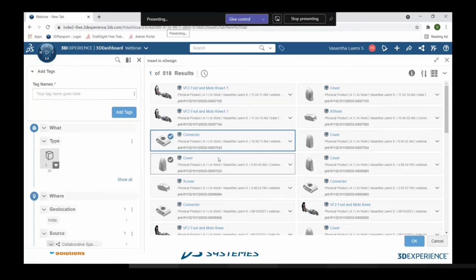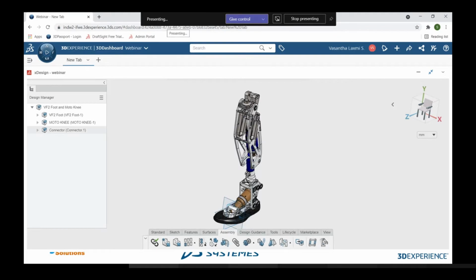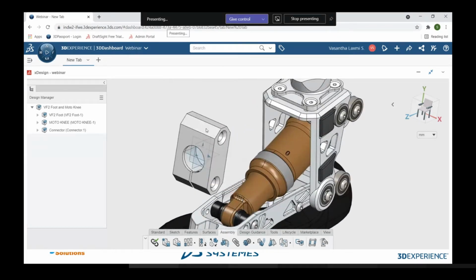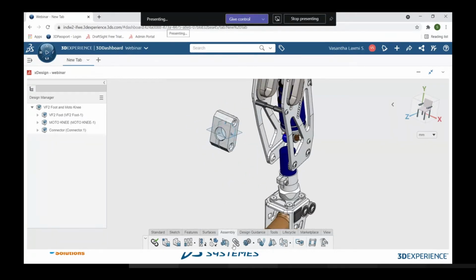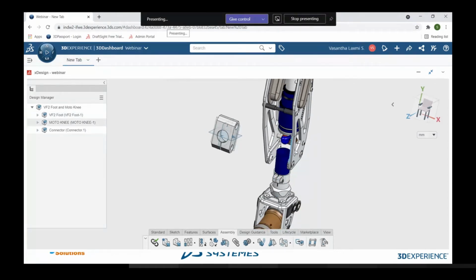I'm just selecting it and clicking OK, so that it takes me to the assembly, and it inserts my component into it. You can see here the part I created has been inserted. I'm just moving back over here so that I can give the mates to it. Here in the assembly tab, I'm going to insert this component in between these two so that I can give the mates to it.